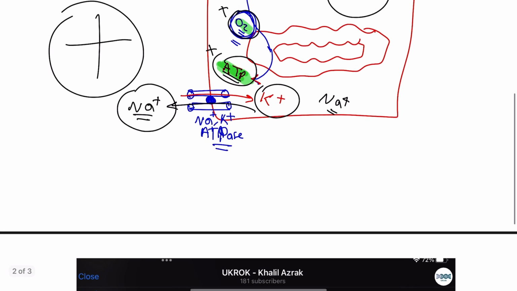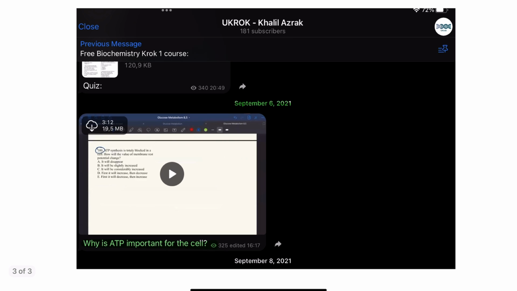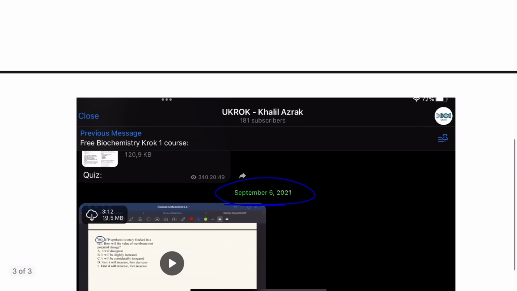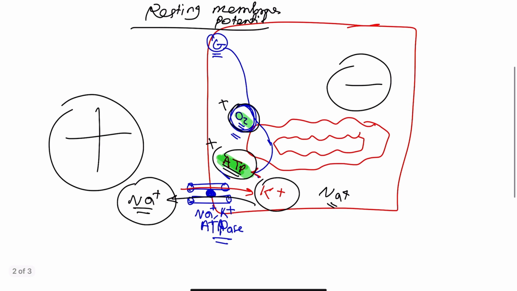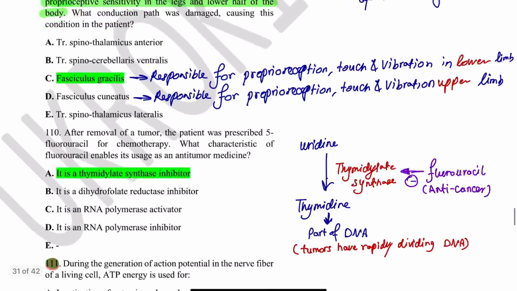And this question, like we don't have ATP, we explained it in our Telegram channel on the 6th of September, about 3 months before the exam, because I know how important this concept is, and there is a separate video for it in our Telegram channel if you'd like to check it out. So that's an idea about how they change the questions and how you need to understand the concepts. Let me show you the same question, different idea also.